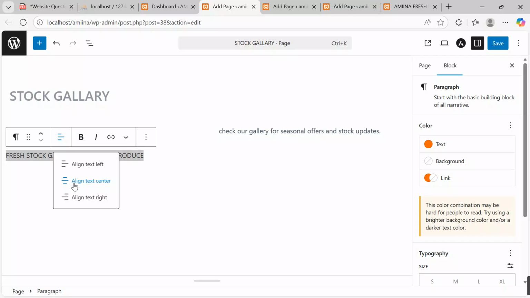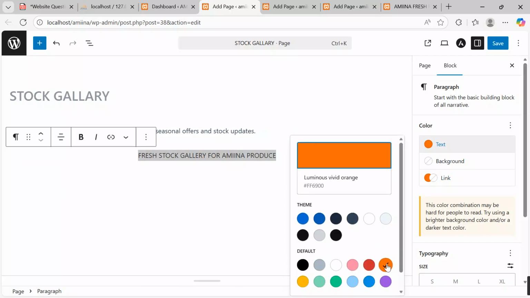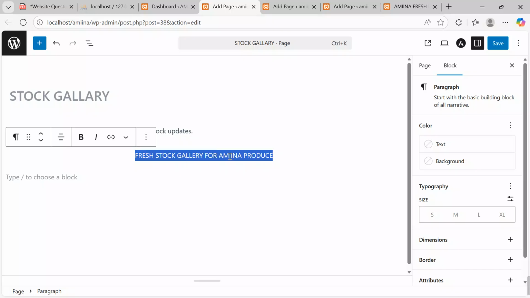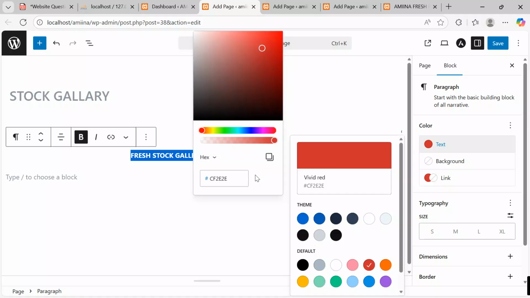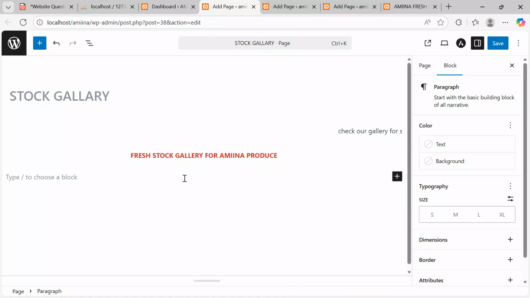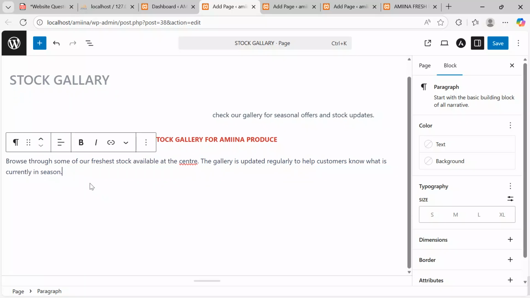Let me give it that. Come here, align center. After aligning center, I want to give it this color. Okay, let me bold, color, paragraph. I want to give it that. Now after, I'll come put some text over here. Yes, for those that want to reach out. After putting it there, I will also continue.